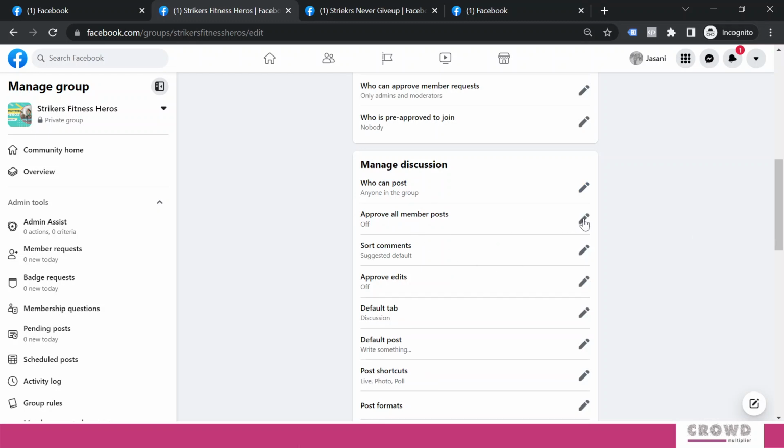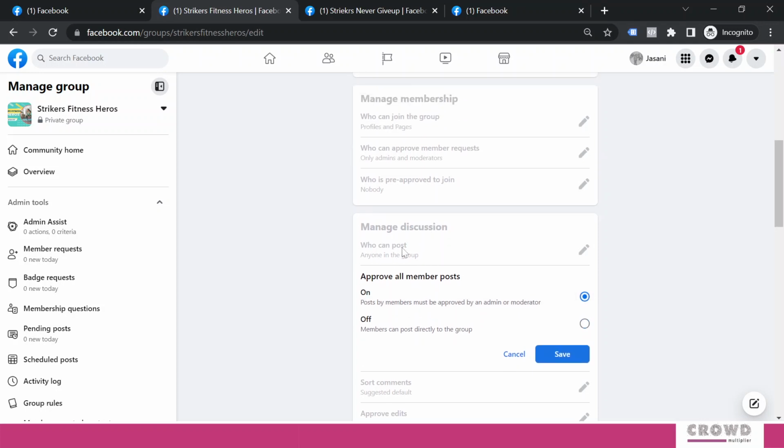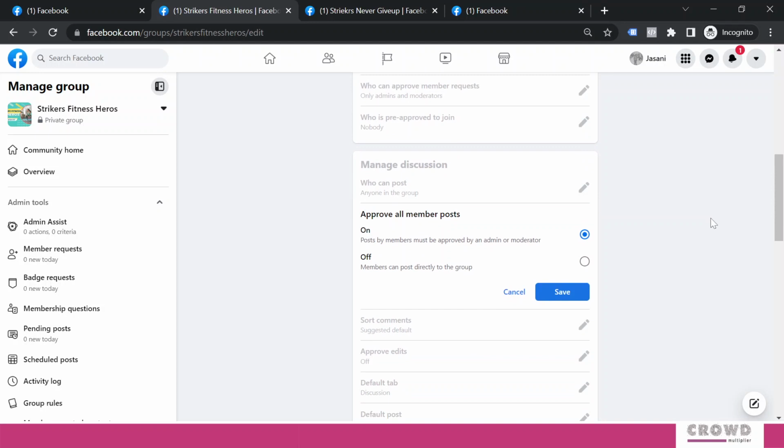Approve all member post, that is off right now. If we go for on, then posts by members must be approved by an admin or moderator. I would like everyone to post, but I don't want everyone to post anything on my group, right? In that scenario, I would go for this moderation. So if someone is posting something, then unless and until a moderator or admin approves that post, it will not be visible on the timeline. So I would recommend this, but still you can have your choice.